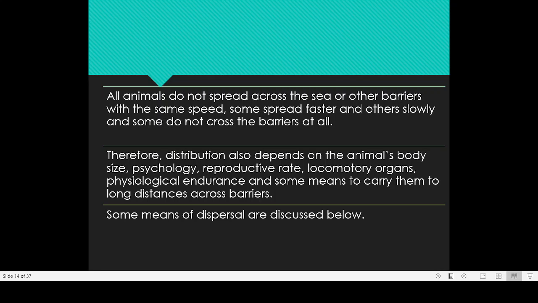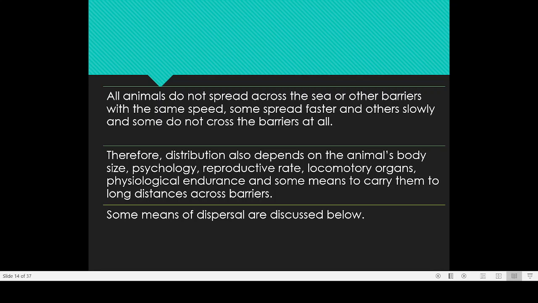So there are a number of factors which are controlling the ability of animals to move from one place to another. And most important is the physiological endurance. Physiological endurance means the ability of the animal to work, to fly or swim continuously for a longer time. That is the meaning of the word.